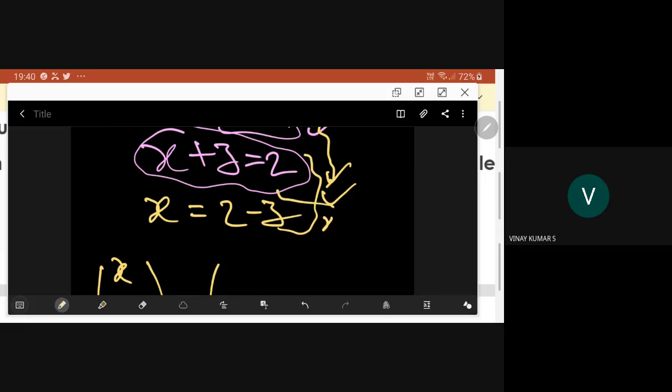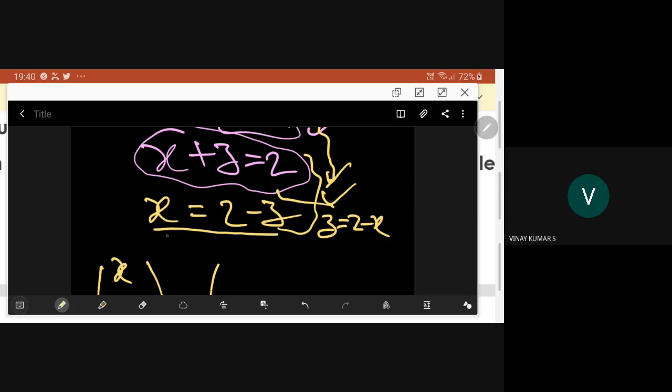Either x is written like this, or you can write z is equal to 2 minus x also. When you write x is equal to 2 minus z, z is called a free variable and x depends on z. If you write z is equal to 2 minus x, then x is a free variable and z is a dependent variable.